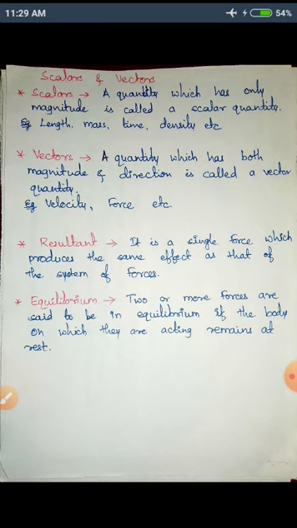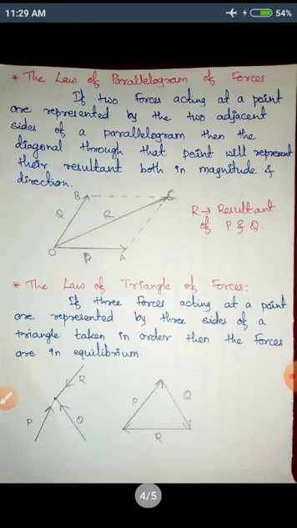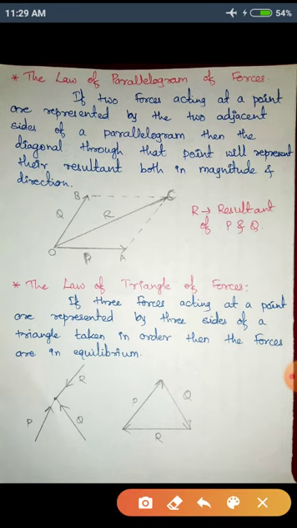Okay, then we'll see there are a few laws of vector addition. To start with, we have the law of parallelogram of forces. First we'll see what is a parallelogram.